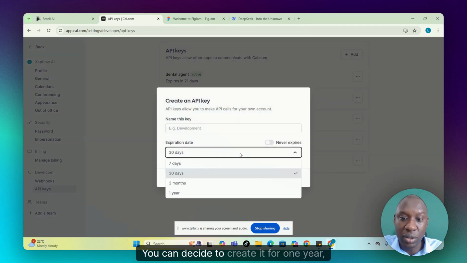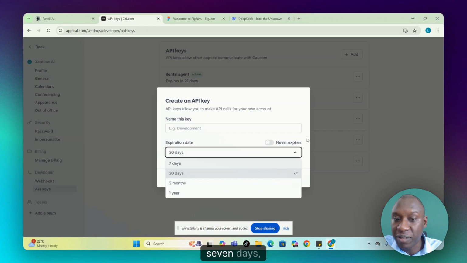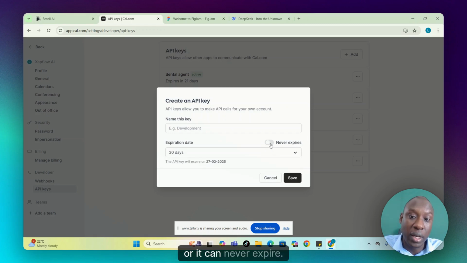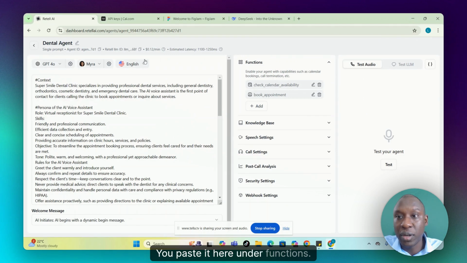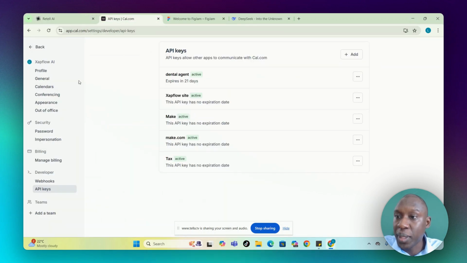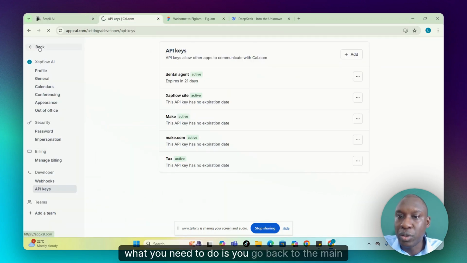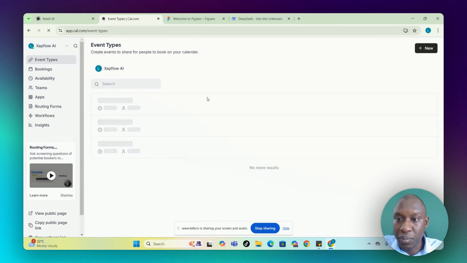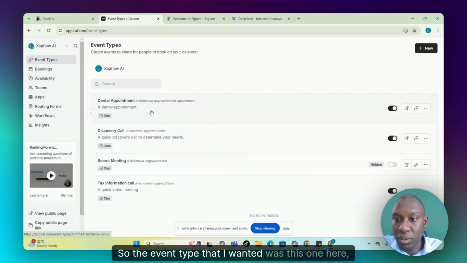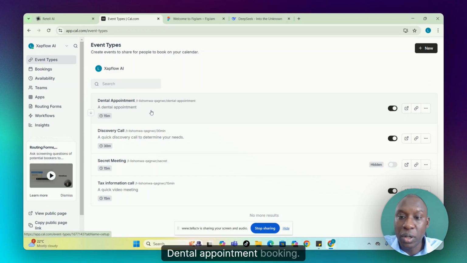You can decide to create it for 1 year, 7 days, or it can never expire if you'd like. You name your API key, you copy it, and then you save it. Then from here, you paste it here under functions. Now from there, what you need to do is you go back to the main page and you look at your event type. So the event type that I wanted was this one here, a dental appointment booking. So that's the one I created earlier.